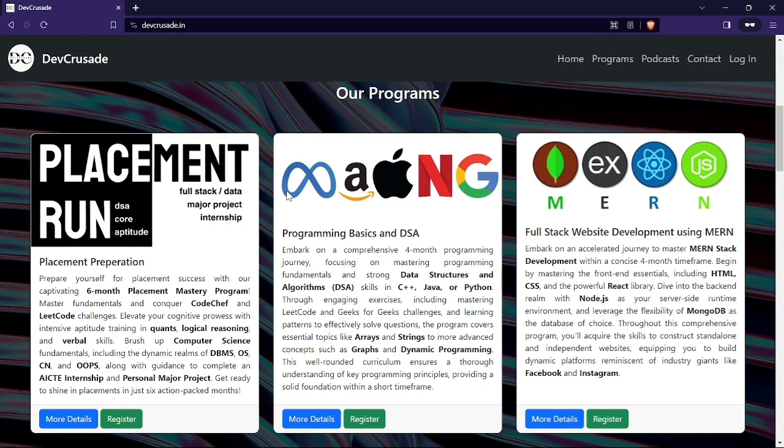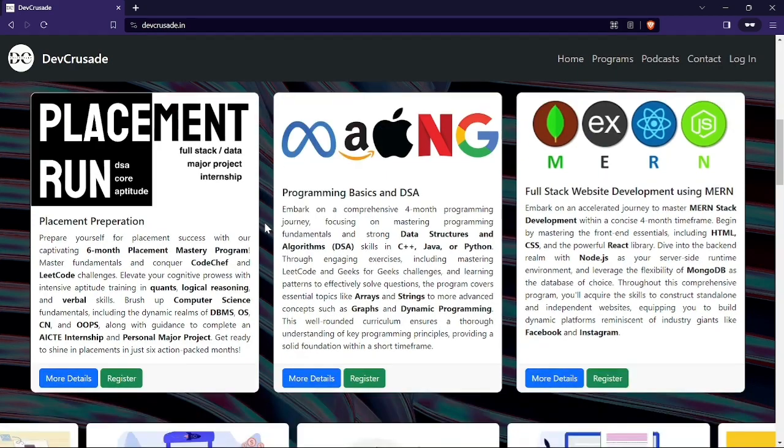You can pause the video and read through this. I'm going to explain it in pretty layman terms. What we are doing here is providing you a path for each program. For example, you go for the placement preparation program. We are going to give you a path, and you have to follow that path. You have to mark your tasks as done, and like that you progress in your path. We will see pretty soon how that actually happens when we log in. So let's move ahead.